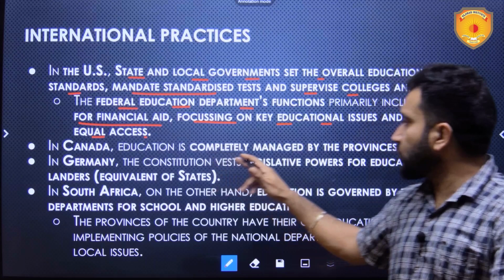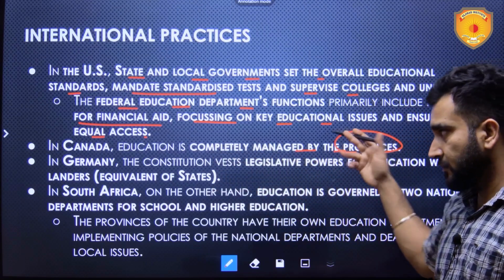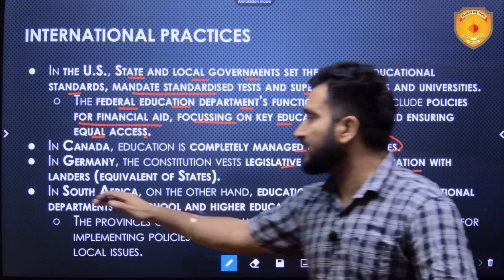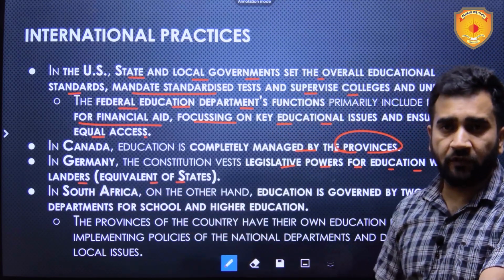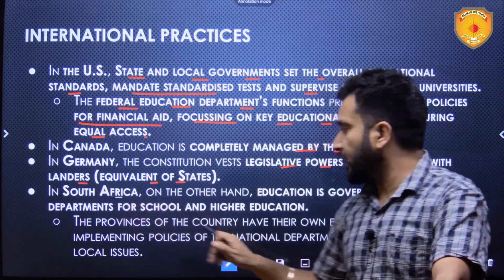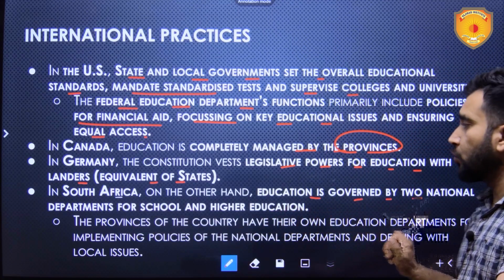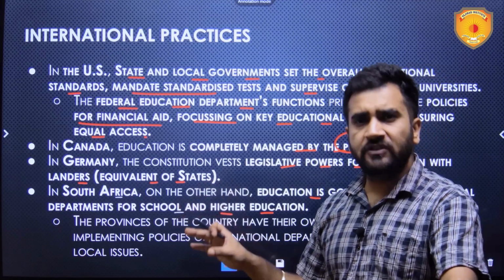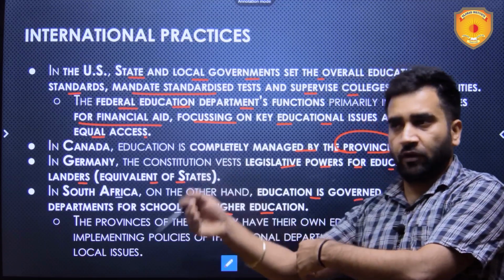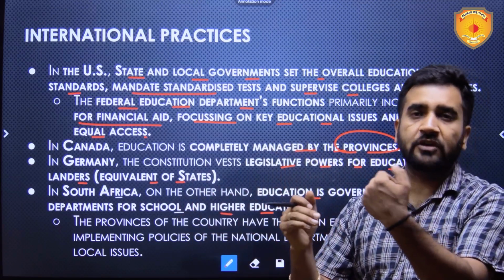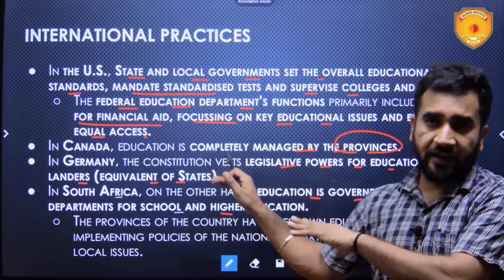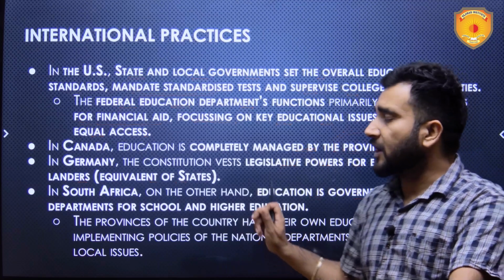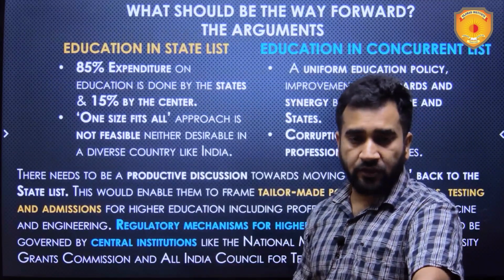In Canada, education is completely managed by the provinces. In Germany, the constitution vests legislative powers for education with the Länder, which are equivalent to states or provinces in Germany. In South Africa, on the other hand, education is governed by two national departments, for school and higher education. Everything is there in the center. In the provinces, there are again two departments, one for lower education and one for higher education. They just implement the directives given by the center. So these are some international practices with respect to education.